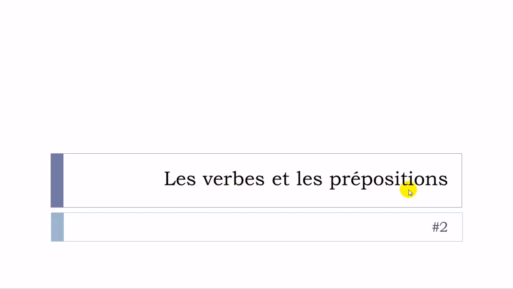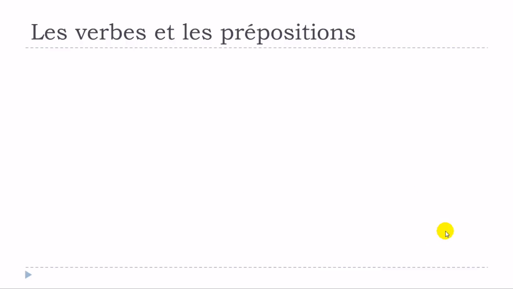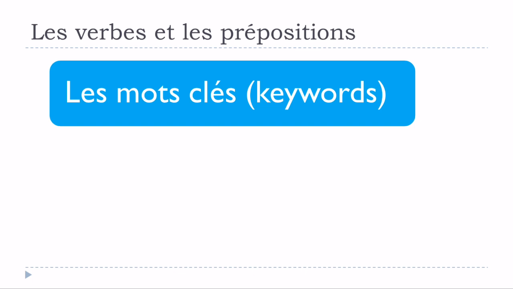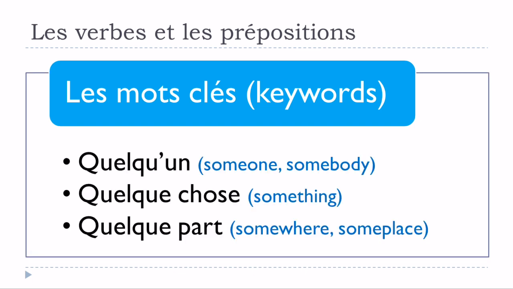Prépositions, just because I've been receiving some quite positive feedback on that, so I thought that maybe we could continue. So it's the second part, and we'll discover 10 or 11 verbs. I'm not really sure about that, but anyway, we've got some keywords that I will use quite often when I explain the structures that you can make with these verbs. So the first one would be quelqu'un, someone, somebody, quelque chose, something, and then quelque part, somewhere, someplace. Okay, so they will be quite useful.